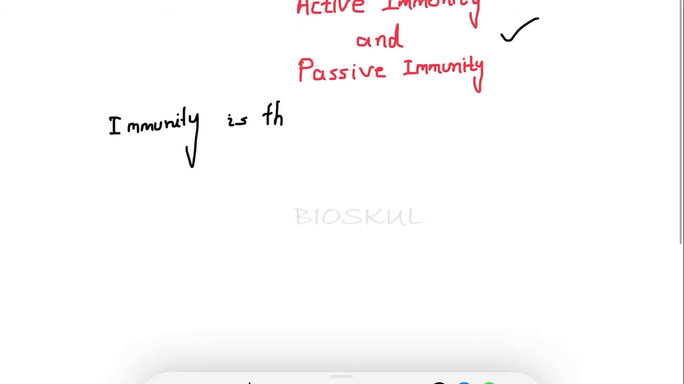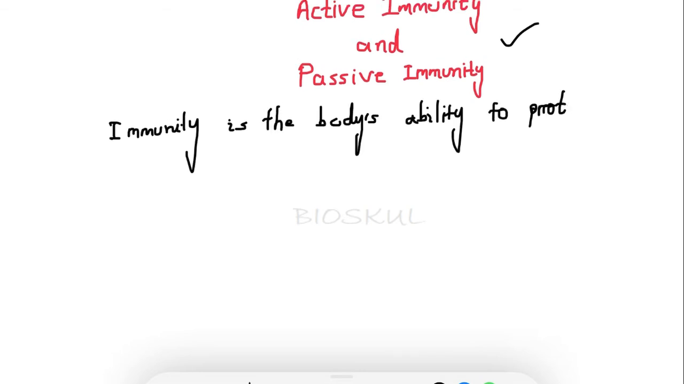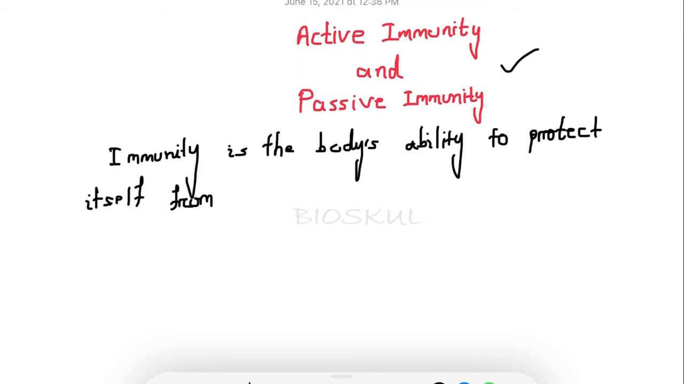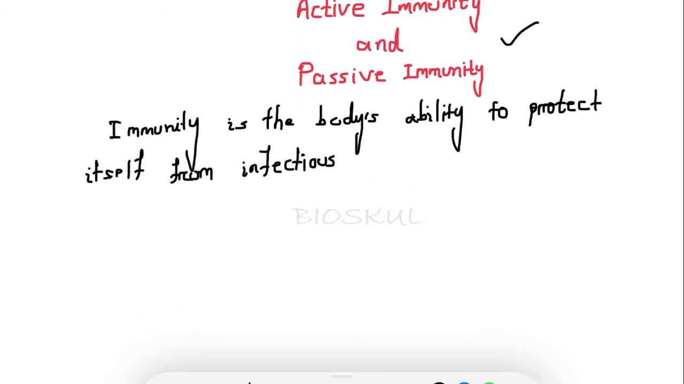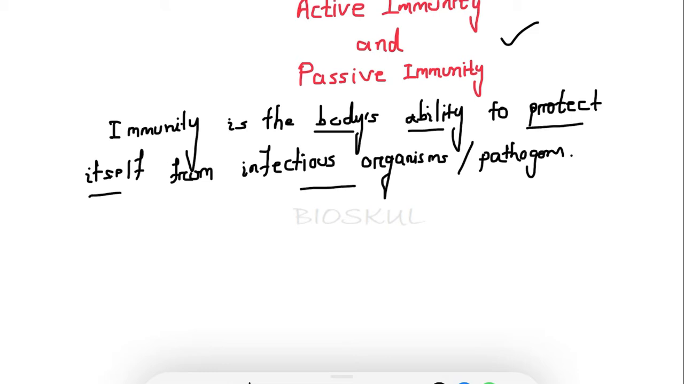So first, what is immunity? Immunity is the body's ability to protect itself from infectious organisms or pathogens, right? Immunity is the body's ability to protect itself from infectious organisms or pathogens.